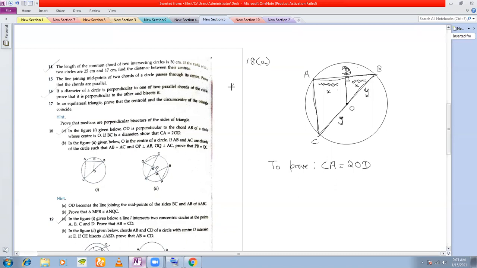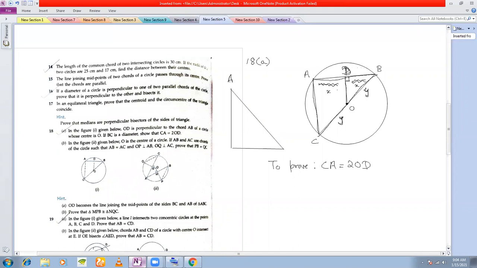Look at this triangle. Somewhat like this, not exactly right angle, but this triangle ABC. I'm just drawing this triangle separately.